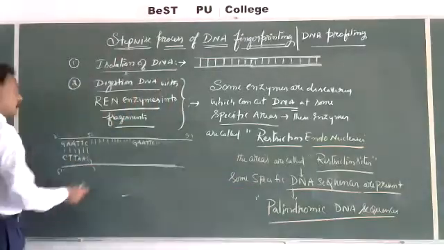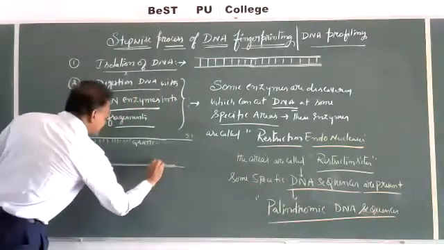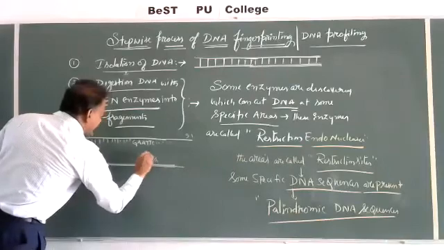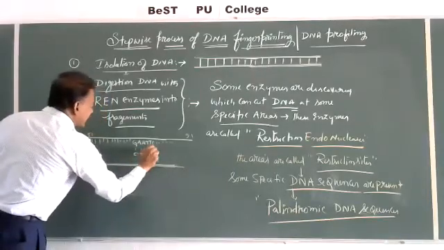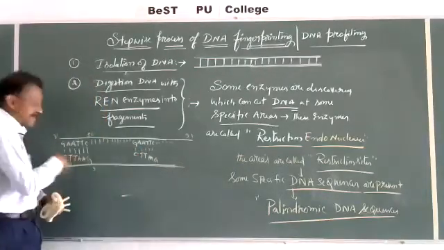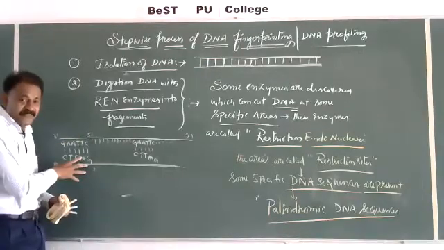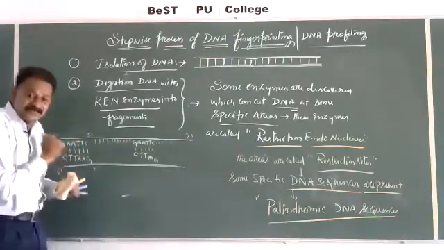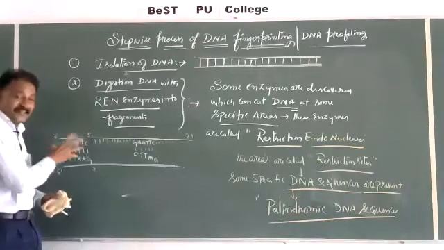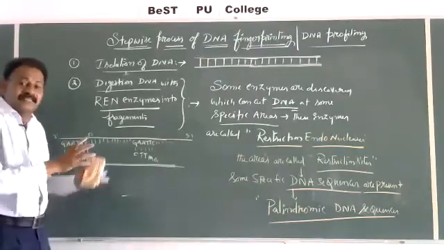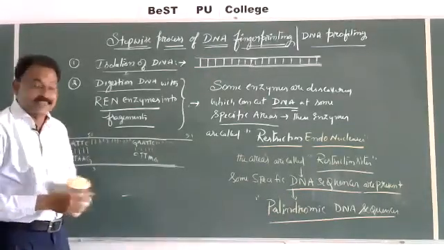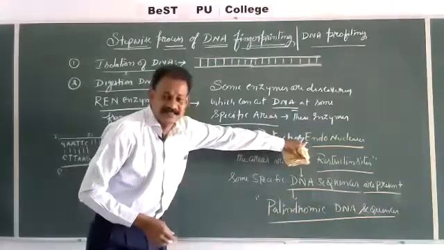For example, here GAATTC, specific. And these are palindromic sequences which are specific. What is meant by specificity here? Each and every palindromic sequence has its own specific enzyme. What is that enzyme? Restriction endonuclease enzyme.